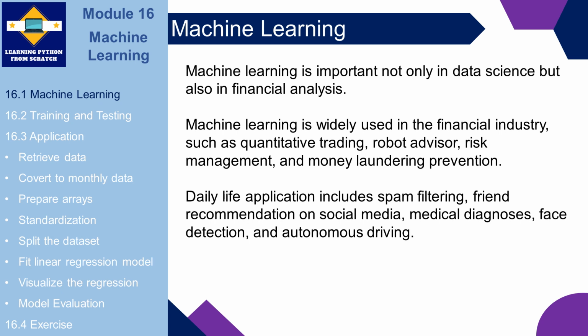Machine learning is widely used in the financial industry, such as quantitative trading, robot advisor, risk management, and money laundering prevention. Daily life application includes spam filtering, friend recommendation on social media, medical diagnosis, face detection, and autonomous driving.